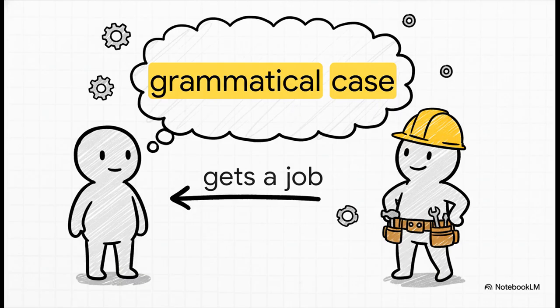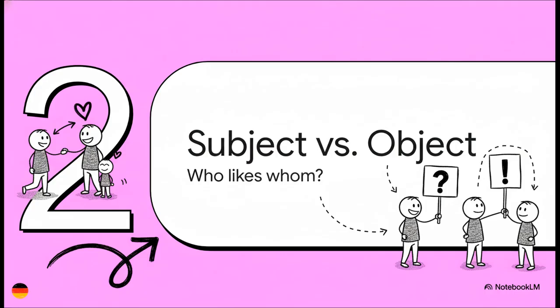Now, I know that sounds super technical and maybe a little intimidating, but don't worry, it's just a fancy way of saying that words in German sometimes change their clothes depending on the job they're doing in a sentence, and that's exactly what's going on here. Let's break it down even simpler. It's really just about the subject versus the object. In any sentence, you've got someone who's doing the action and someone who's receiving that action. So the big question is, who is doing the liking and who is being liked?